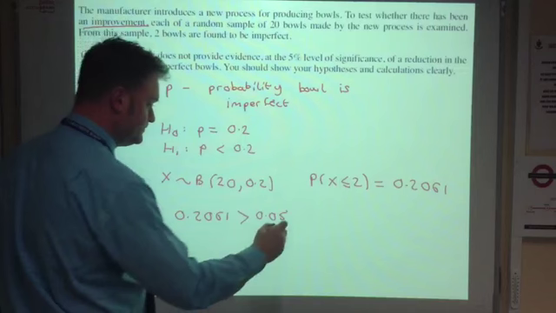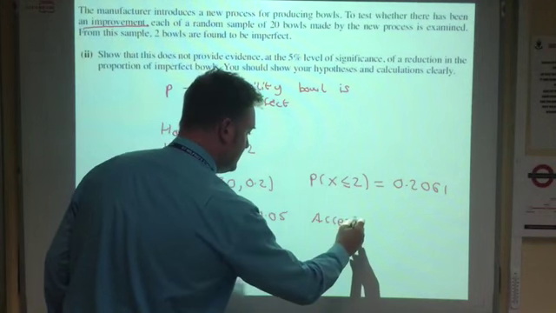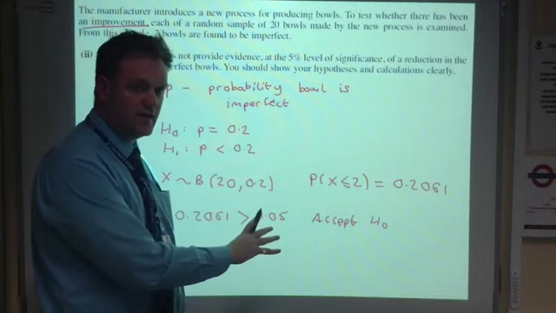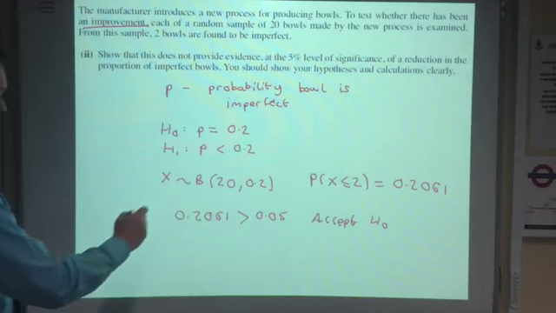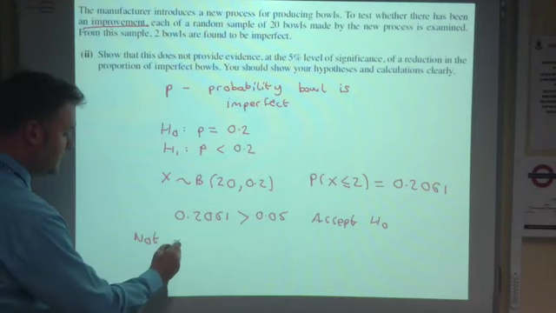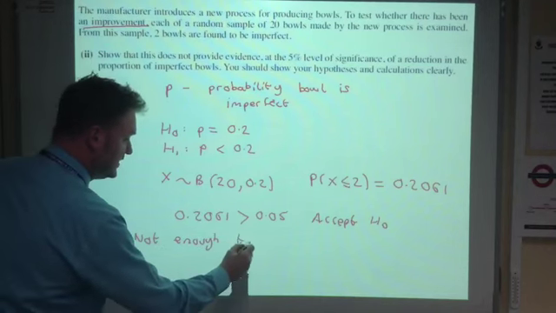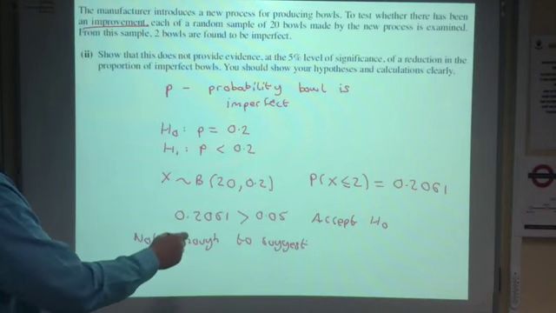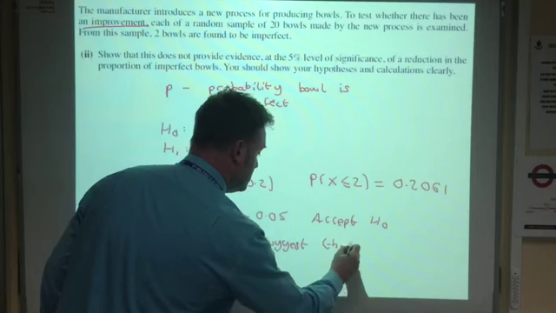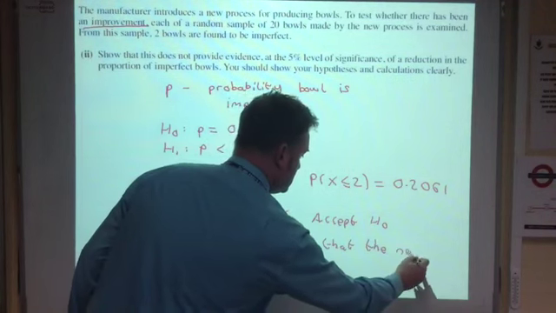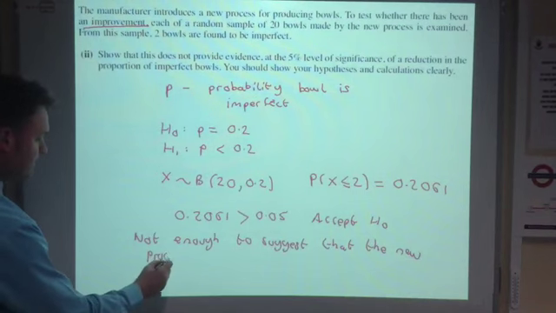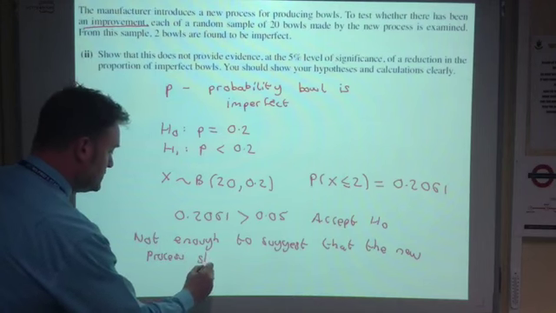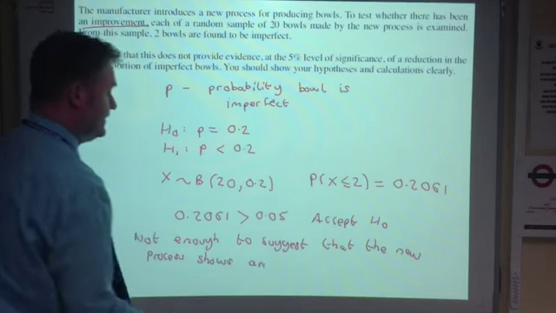So our conclusion is accept H0. Now the examiner likes it if we can put a bit of context to this. So this means not enough evidence to suggest that the new process shows an improvement.